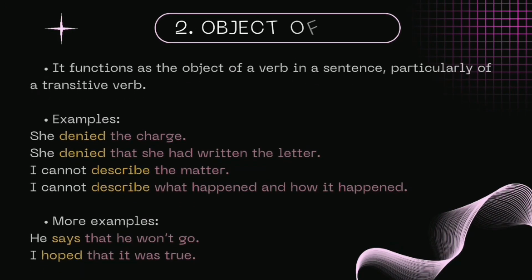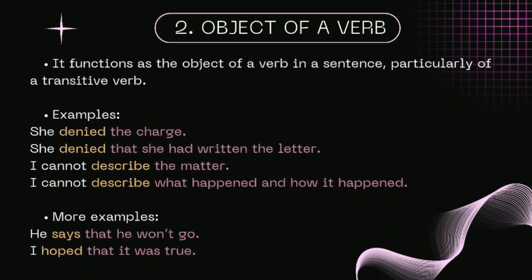The second is object of a verb. It functions as the object of a verb in a sentence, particularly of a transitive verb. Example: she attended the church. She attended that they had written the letter. I cannot describe the matter. I cannot describe what happened and how it happened. More examples: he says that he won't go. I hope that it was true.